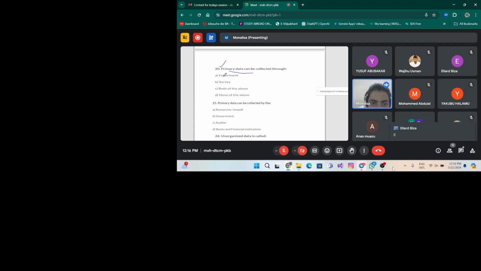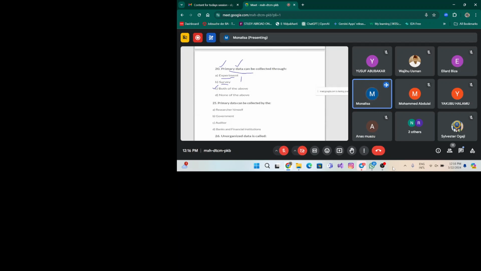When you do the experiment, you get the result, which is the original one. When you do the survey, you ask questions to the visitors or audience, and whatever they write, you get that data, not biased by anyone. So both are primary data. Here the correct option is option number C, both of these, right?